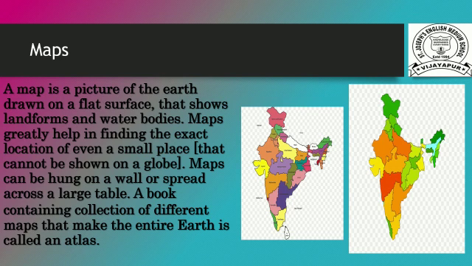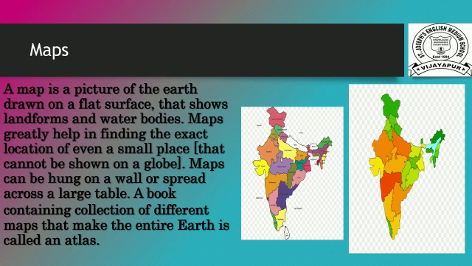Maps greatly help in finding the exact location of even a small place that cannot be shown on a globe. Maps can be hung on a wall or spread across a large table. A book containing a collection of different maps that make up the entire earth is called an atlas.